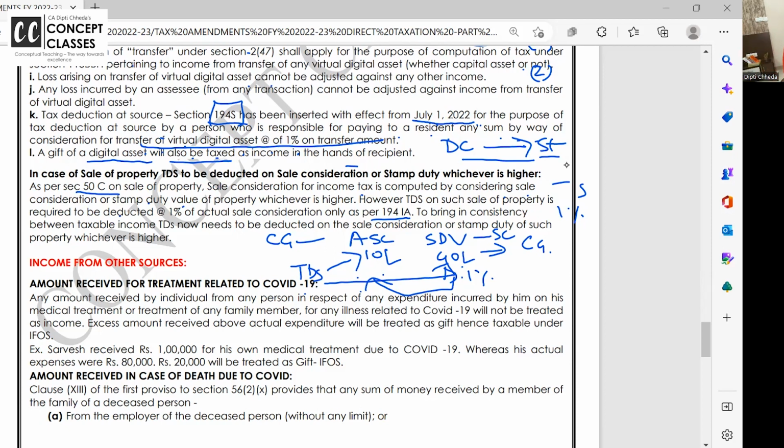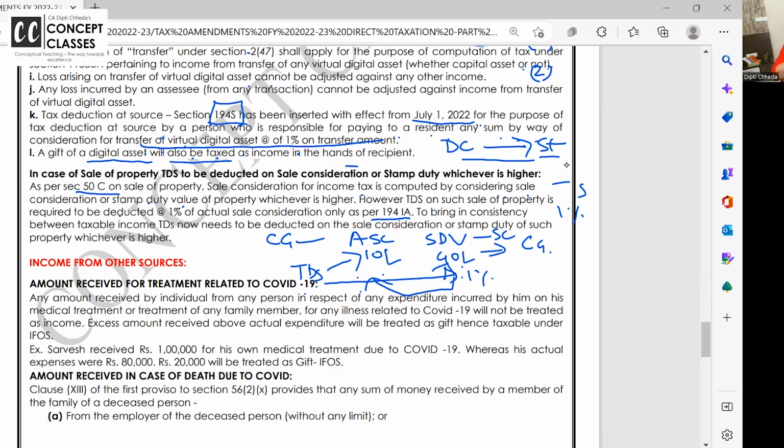Once again, I want to repeat, whenever a property is transferred for sale consideration, section 50C says actual sale consideration or stamp duty, whichever is higher. And that stamp duty or valuation officer: if the valuation officer's value is higher, take stamp duty. If the valuation officer's value is lower, then take the valuation. That rule is explained again separately in your material.